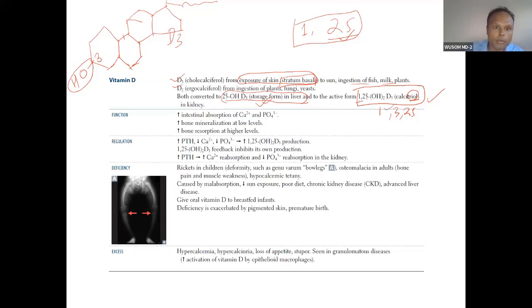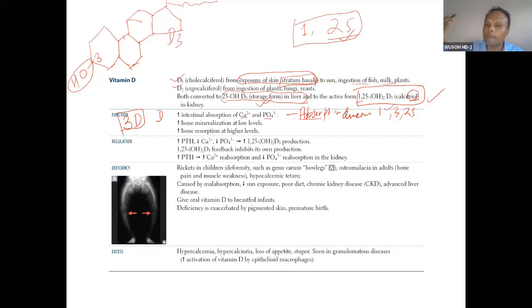And I told you to remember the 3 D's. What are the 3 D's? First is the duodenum function: it causes increased absorption in the duodenum, of both calcium and phosphorus.